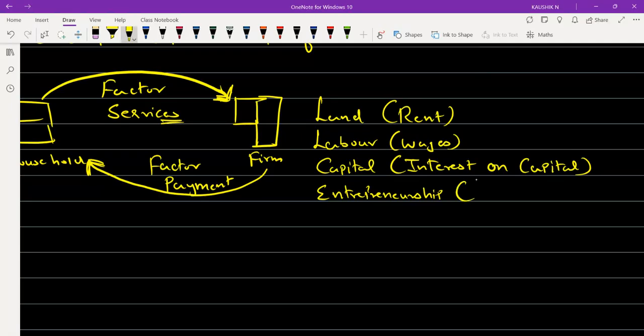And of course, for the entrepreneurship, the net profit, or we say normal profit, is given back to the entrepreneurship. Now you may ask one more thing, sir, how come capital is being provided by the household?